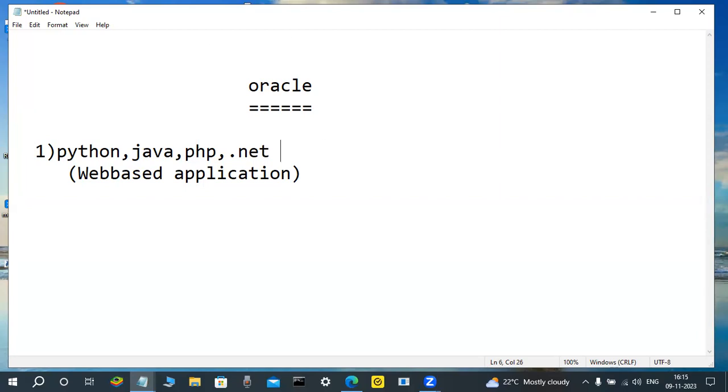It is mandatory. Suppose you are a Java programmer, the Java programmers use JDBC concepts in their projects. In JDBC, a database is compulsory, either Oracle, SQL Server, MySQL, anything. That's why these front-end application programmers must be familiar with one database.